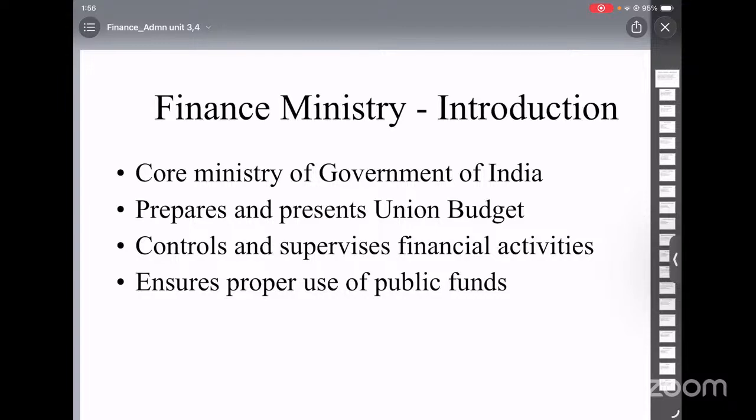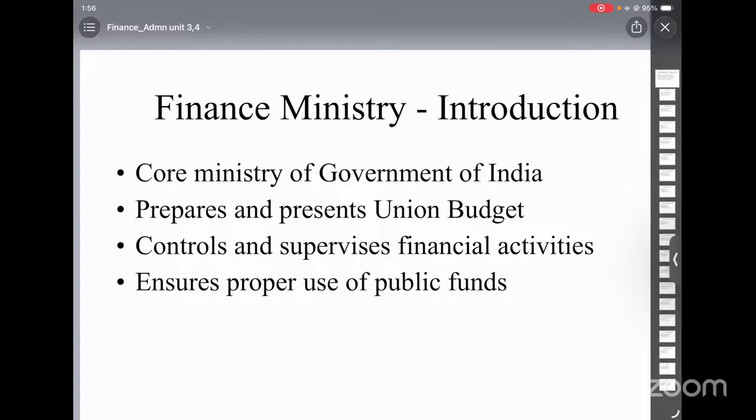After assessment, the collection process begins. The method of collection depends on the type of tax. For example, customs duties are collected immediately. Sometimes bills are sent to taxpayers. In some cases, tax is deducted at the source, like income tax from salaries. In other cases, officials may directly collect taxes, and all collected money is then deposited in the government treasury. The Department of Revenue supervises this process. It works through bodies like Central Board of Direct Taxes and Central Board of Indirect Taxes.